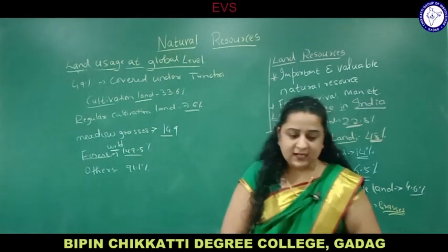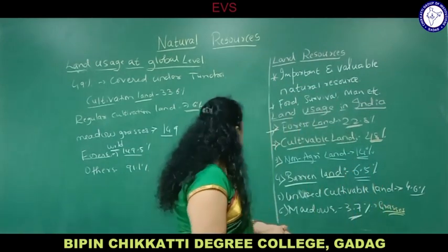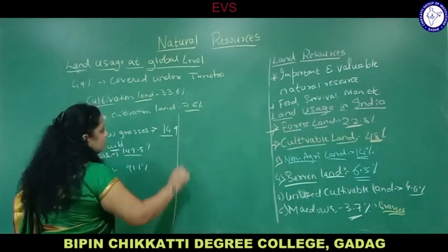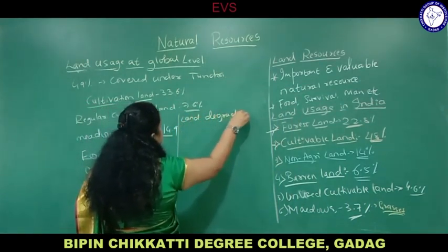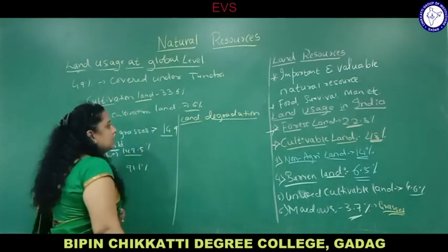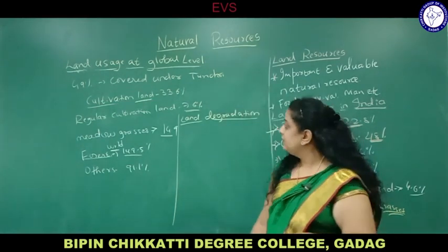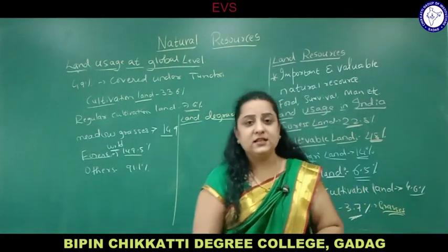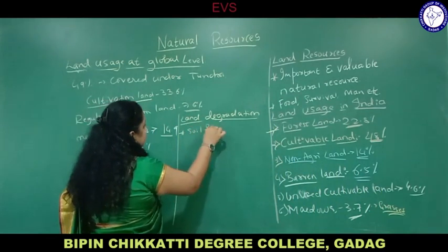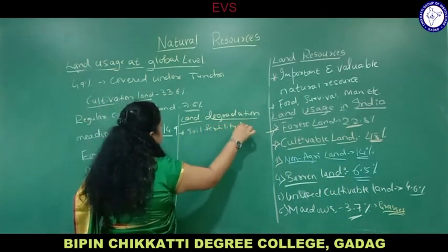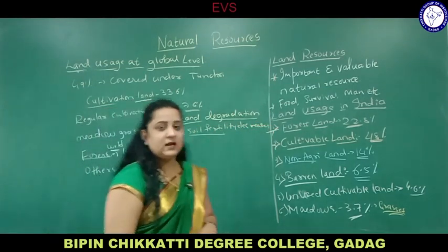Next we will go to something very important, that is land degradation. What do you mean by land degradation? Nowadays the land is being exploited for different reasons. Degradation means there is deforestation, cutting down of trees. For human activities, people are cutting down the trees for building construction, for industries, etc. Due to land degradation, the soil fertility decreases. If soil fertility decreases, then there is no growth of plants, etc.